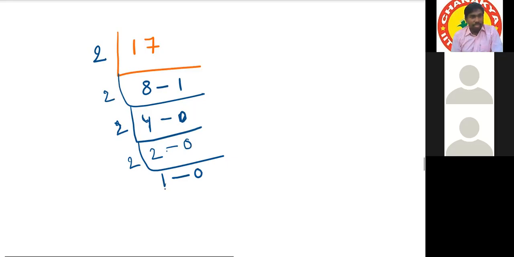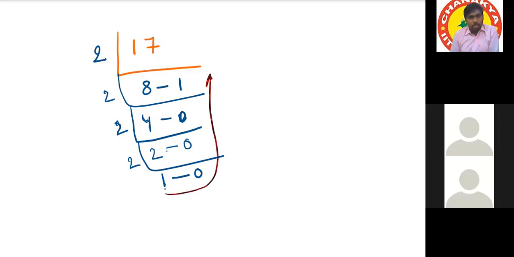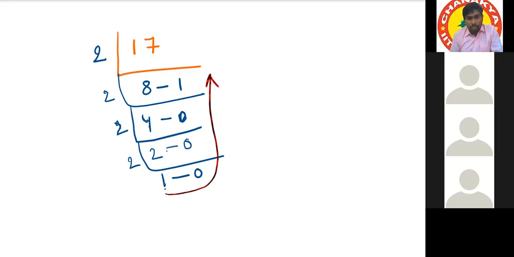But tell me one thing. We have to take the code from top to bottom or bottom to top? Bottom to top. Reverse, from bottom to top. Sir, do we also have to divide 1 by 2 one time? No. In 1, 2 will not go, that's why we have to stop there only.